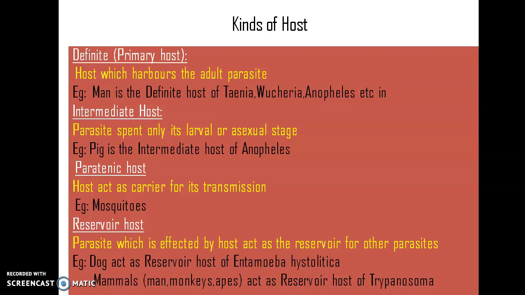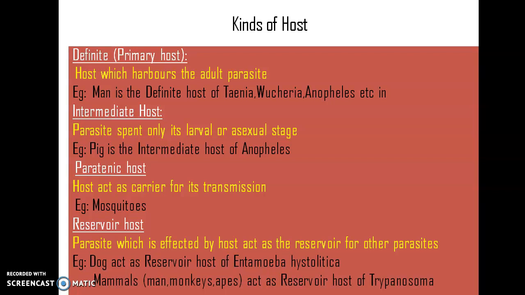Then reservoir host. Reservoir host means the host affected by the parasite acts as a reservoir for other parasites. I will cite an example. For example, the dog generally acts as a reservoir host of Entamoeba histolytica. In some parts of the world the dog will be affected by this particular parasite, Entamoeba histolytica, and will later be the reservoir host of many Entamoeba histolytica species or organisms.